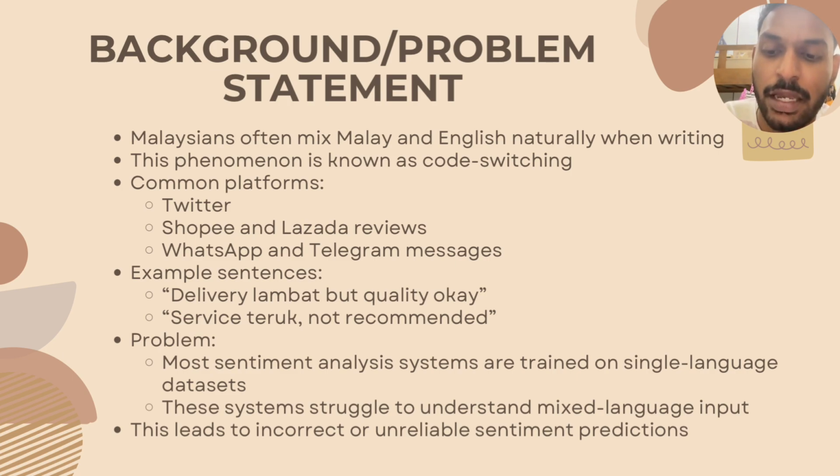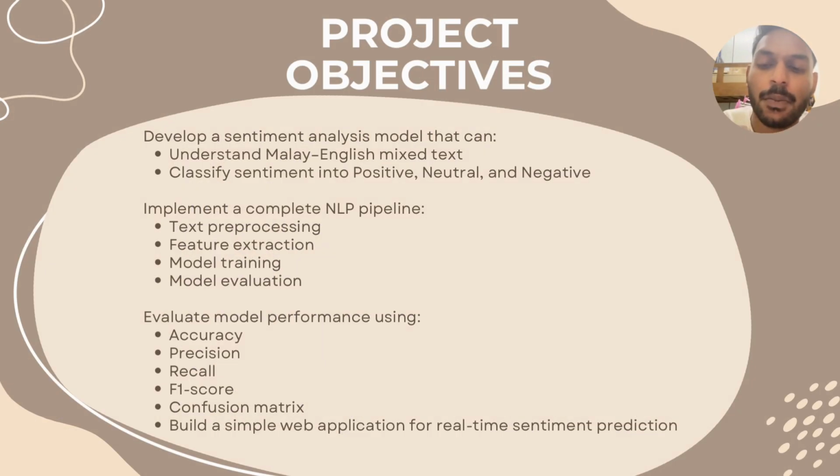So my project aims to solve this by developing a sentiment analysis model that can understand and classify Malay-English mixed text correctly. Project objectives.